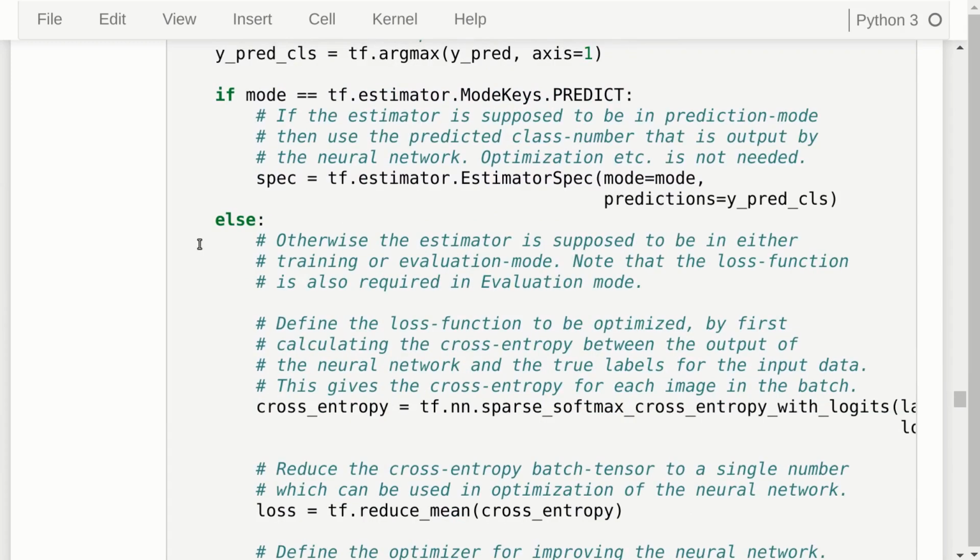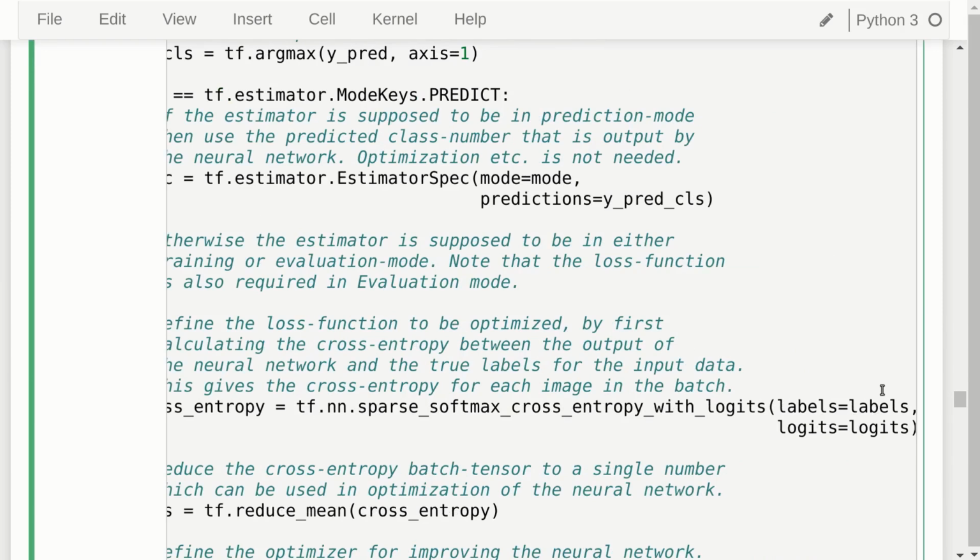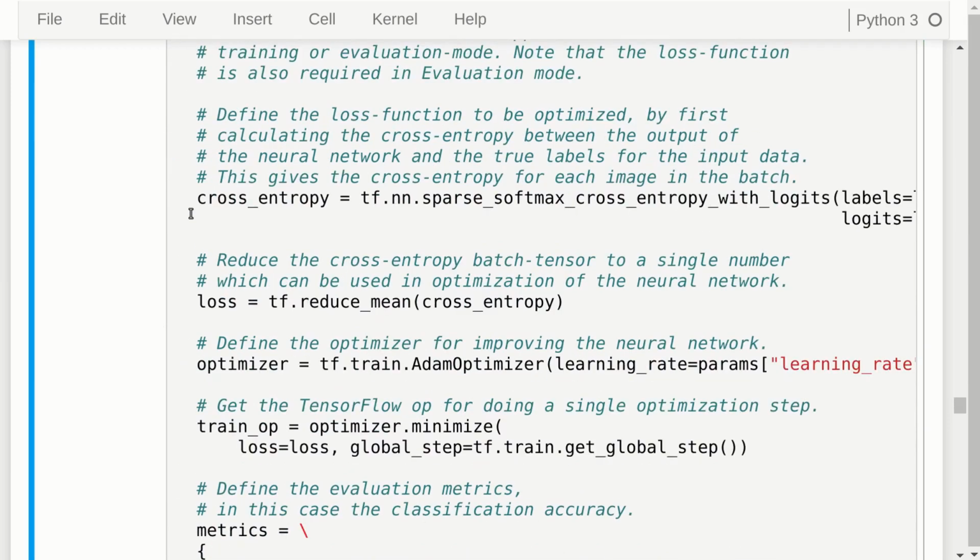If the mode is not prediction, then it is either training or evaluation, and then we need to define the loss function that is going to be optimized, and we do that as usual by using the cross entropy, and again you should see one of the previous tutorials for that. Here we have the labels as integers, so we have to use sparse softmax cross entropy with logits. If you're using one-hot encoded arrays, you would just change this by deleting this sparse here, I believe. And that's an exercise, and you can see if you can get that working. And this calculates the cross entropy for each of the images in the data batch.